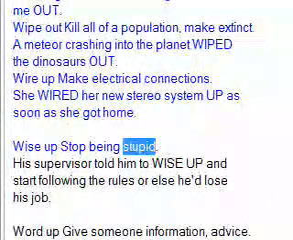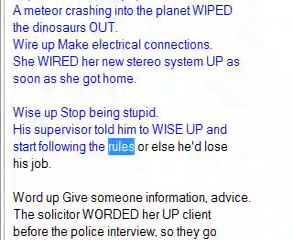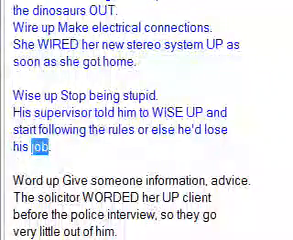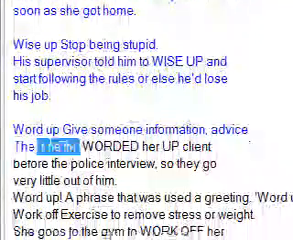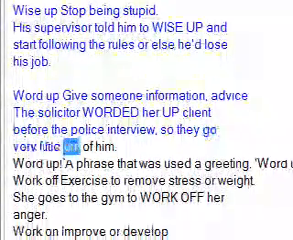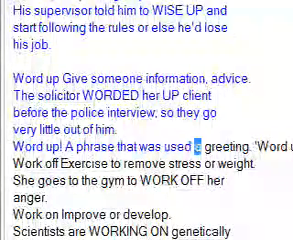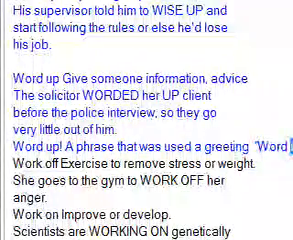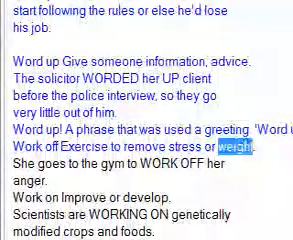Wise up: stop being stupid. His supervisor told him to wise up and start following the rules or else he'd lose his job. Word up: give someone information, advice. The solicitor worded her client up before the police interview, so they got very little out of him. Word up: a greeting. Word up, you okay? Work off: exercise to remove stress or weight.